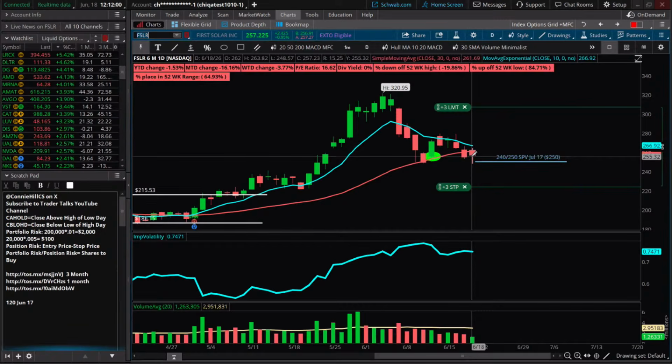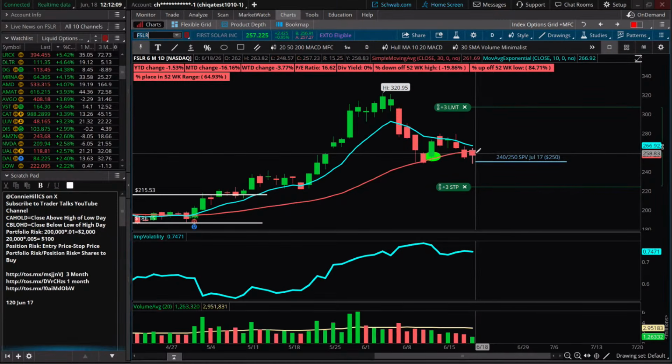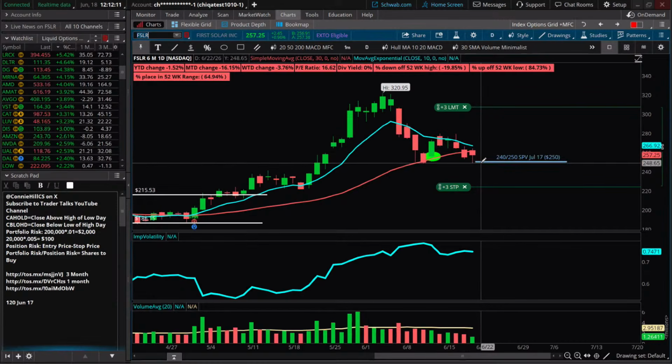We would love for it to stay there, stay above there. It could come down to our short strike price. It could even possibly go a little bit lower. But ideally, we'd like it to bounce up. If it bounces up, it'll get it to our profit target more quickly, and we would be able to take advantage of the time decay.